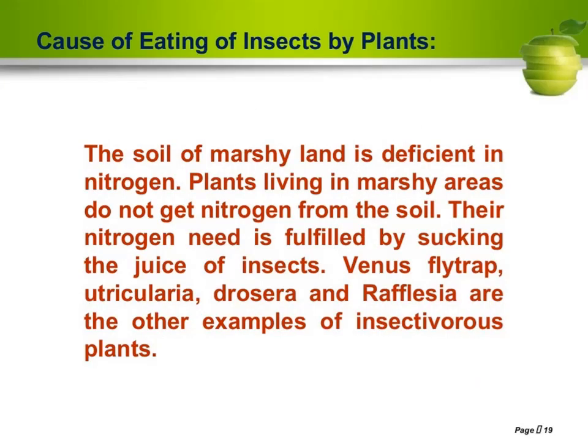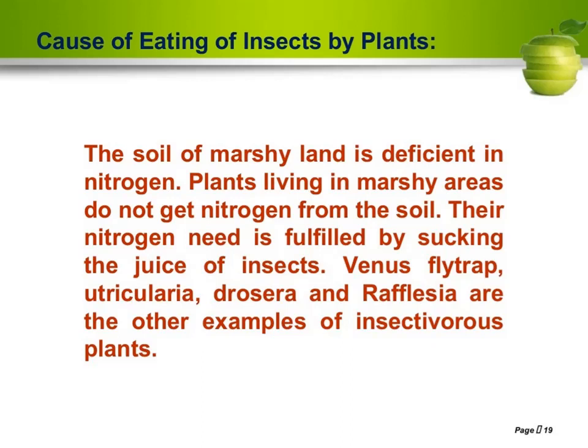Cause of eating of insects by plants. The soil of marshy land is deficient in nitrogen. These plants living in marshy areas do not get nitrogen from the soil. Their nitrogen need is fulfilled by sucking the juice of insects.